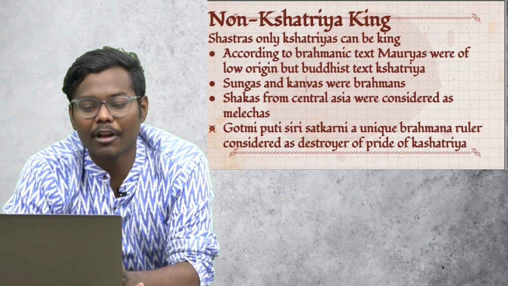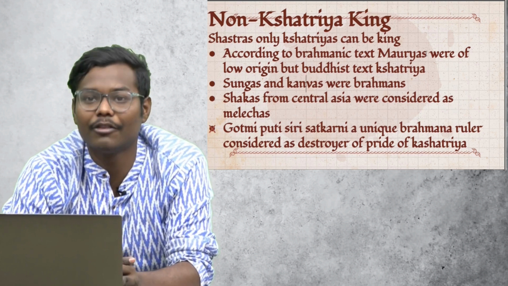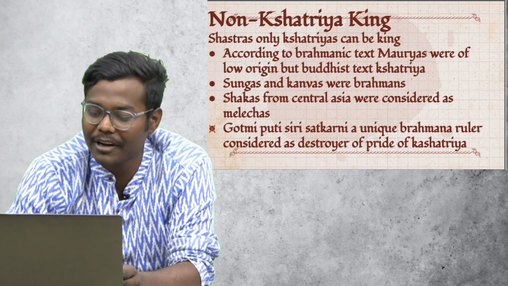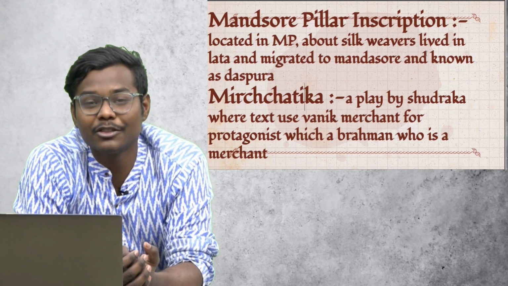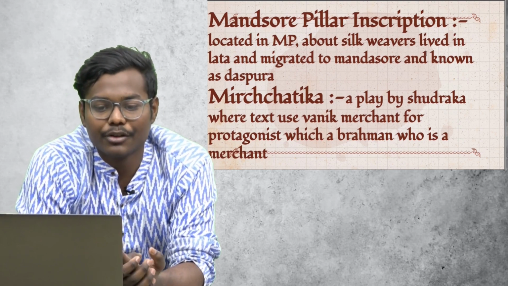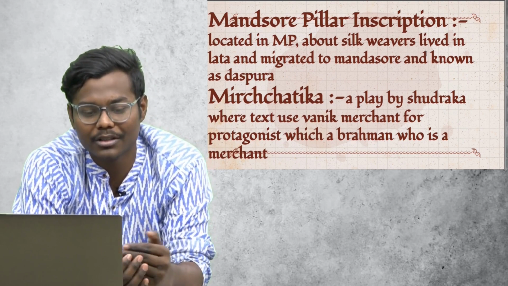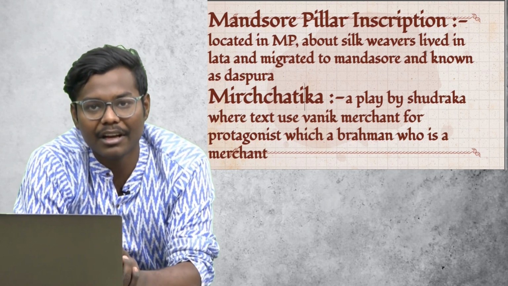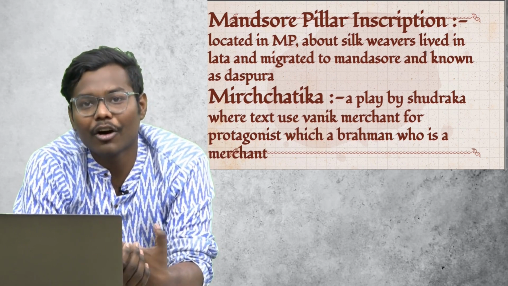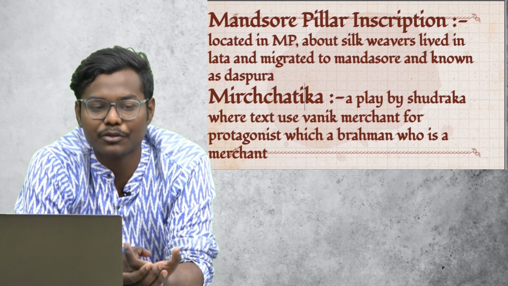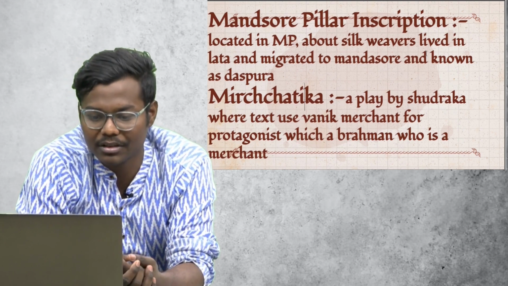Then we have the example of Gautamiputra Sri Satakarni. He was a unique Brahman ruler who considered himself the destroyer of the pride of Kshatriyas. Then another source is the Mandsaur pillar inscription. It is located in MP, and it is important because it mentions silk weavers who migrated to Mandsaur, and came to be known as Dashapura. So it shows how people were migrating, and for all this the inscription is important.